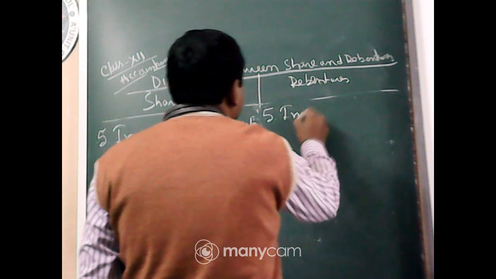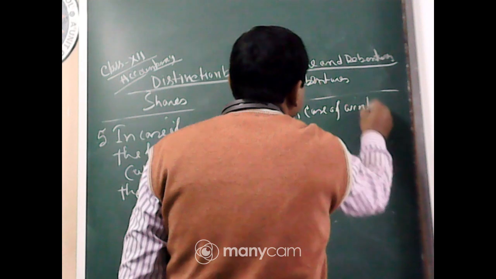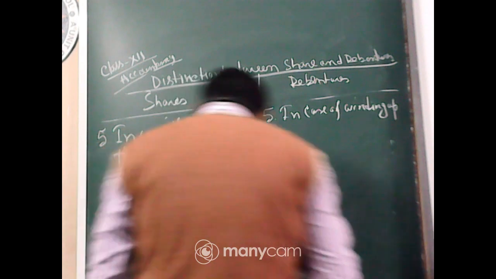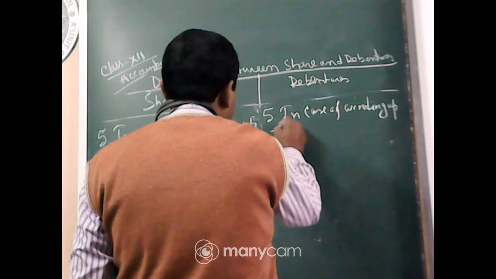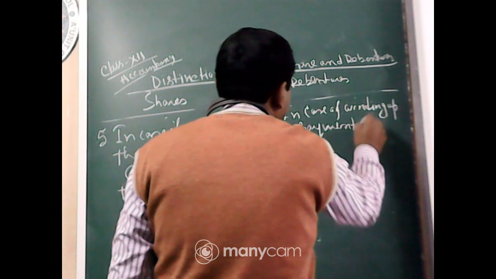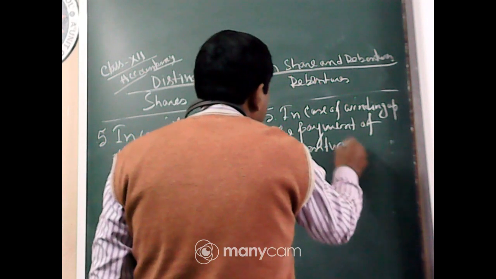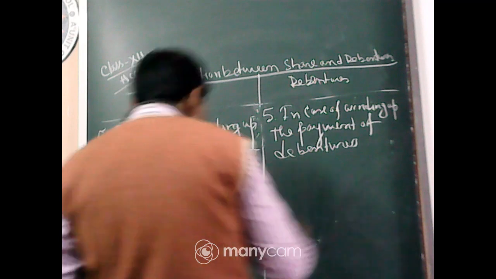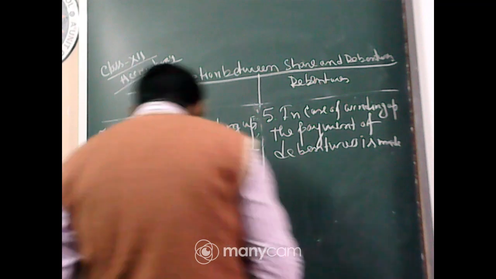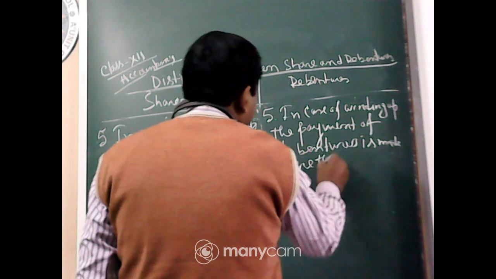Now, in case of winding up, the same thing we are writing here. In case of winding up, the payment of debentures is made before the payment of share capital, before the payment of shareholders.